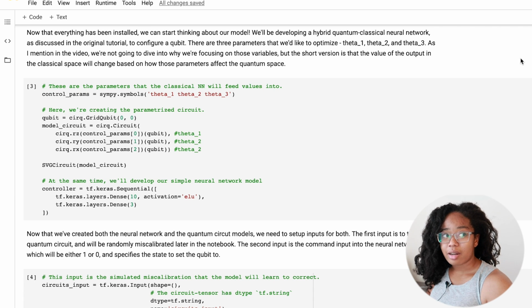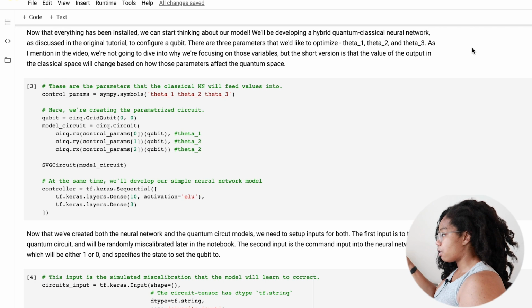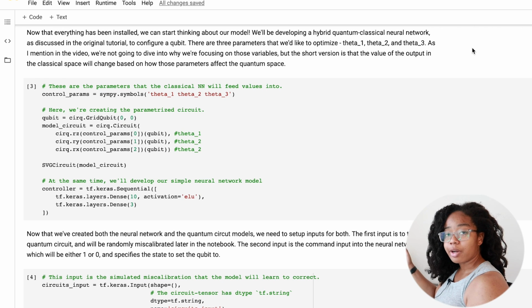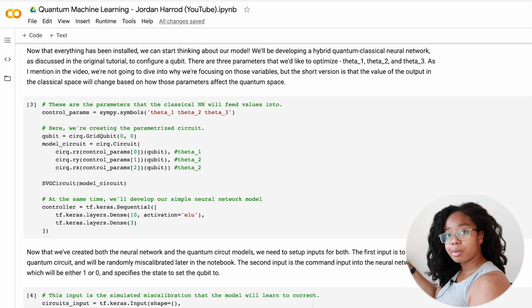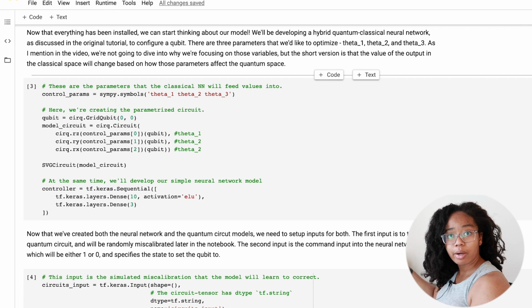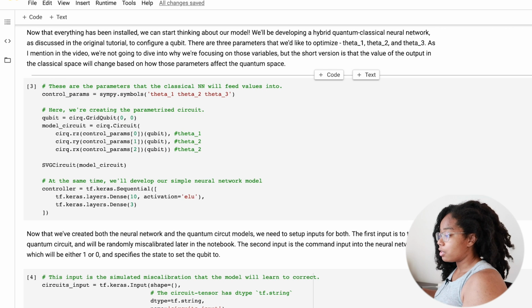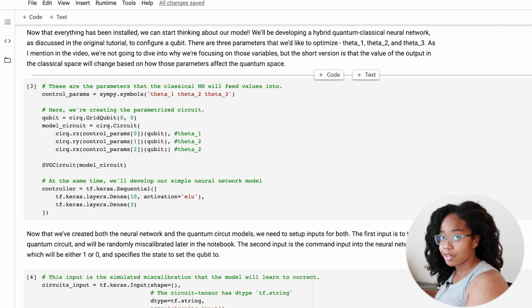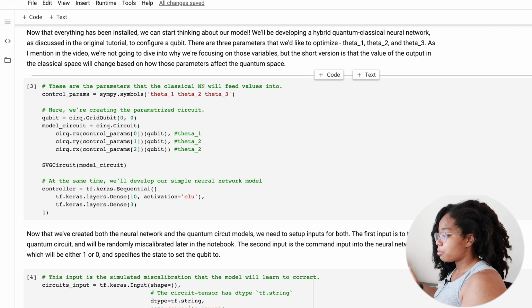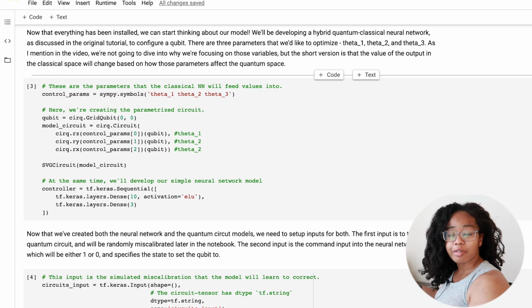I'll also say up front that this is not an intro to quantum physics video, so if you're looking to learn more about the fundamentals of quantum physics, then I'd highly recommend taking a course on the topic, potentially Brilliant. This tutorial focuses on a simpler problem, which is developing a neural network that can calibrate a simulated qubit so that it outputs the correct value of 0 or 1. The qubit will be instantiated in a way that initially results in an error, so our goal is to train a neural network to create the parameters for the qubit that fix those errors. This is called hybrid quantum classical computing and solves a simple but fairly useful problem in quantum computing, which is making sure that your qubit eventually outputs the correct number given a particular input.